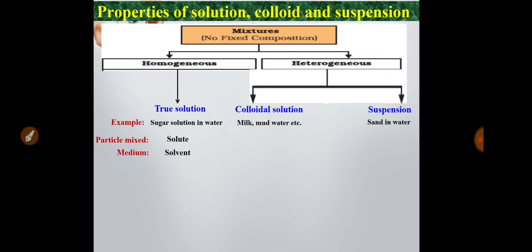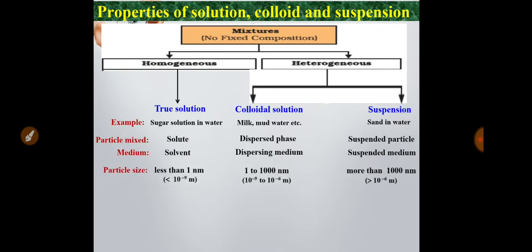For a colloidal solution, they are called the dispersed phase and the dispersing medium. So the dispersed phase, that means the particles, is dispersed in the medium, which is called the dispersing medium. And in a suspension, the particles are called suspended particles and these particles are distributed randomly in a medium which is called the suspending medium.